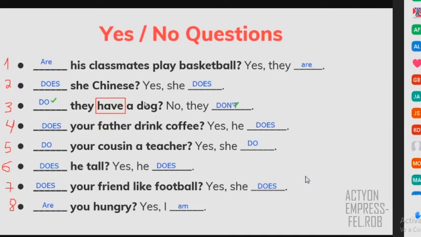Okay, now let's see other that is correct. Number 4 is correct too. Very good. Again, why? Because in this case, you have a verb, drink, and you have this verb after this subject, your father, right? In this case, we have they, and in this case, we have your father. So your father in one word is he. So it's possible, right? So you can say, does he drink or does your father drink coffee, right? So your father is a subject. So that's correct. And also when you answer with positive, yes, he does. So that's also correct.